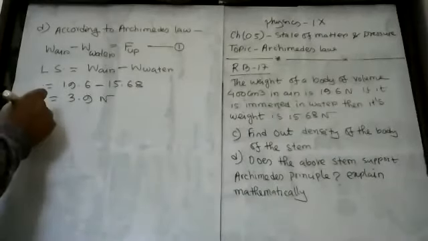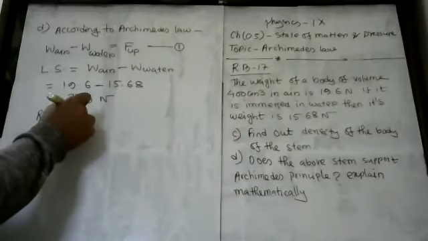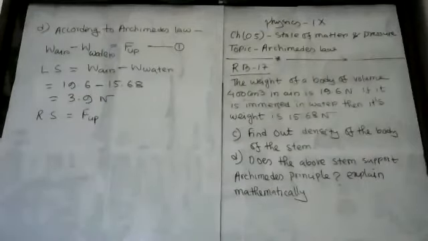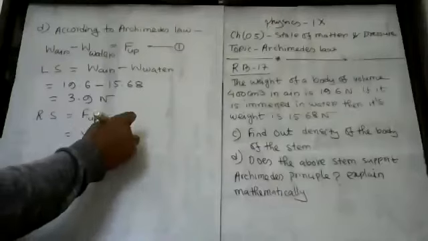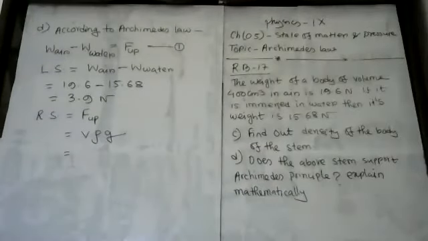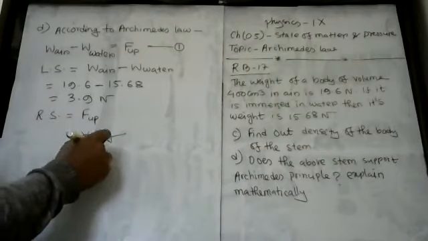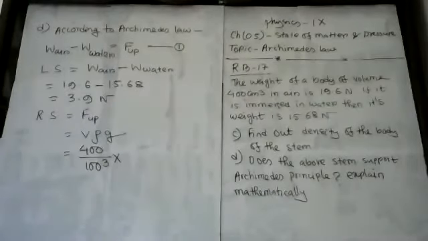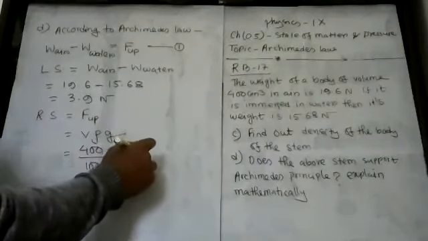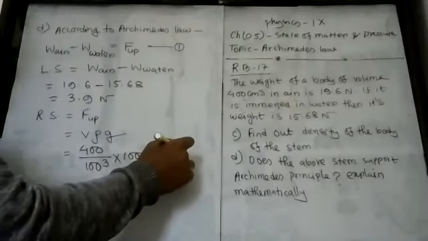Now, my dear student, from the right side. It is F upward, or upward thrust, or buoyancy. You know that the equation for buoyancy equals V rho g. Now, the volume of the body is given. This is 400 centimeter cube, so this is 400 divided by 100 cube. What is the value of density rho? It is 1000 kg per meter cube for water and g equals 9.8.